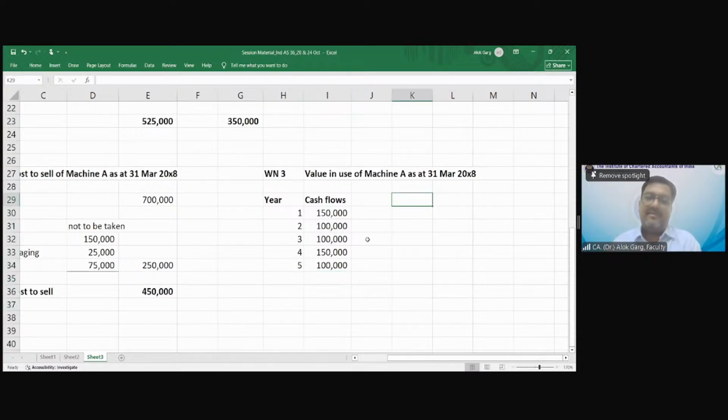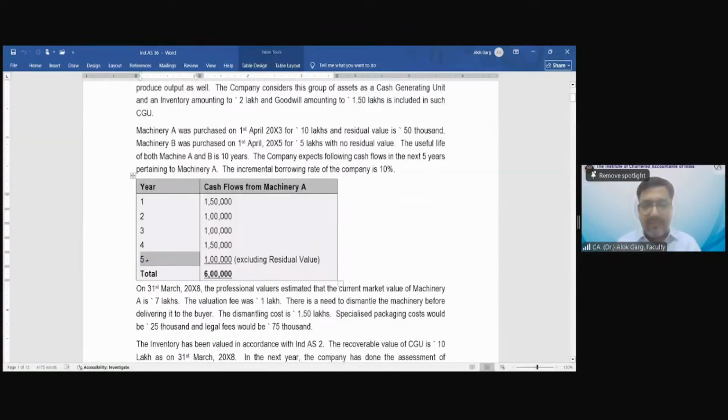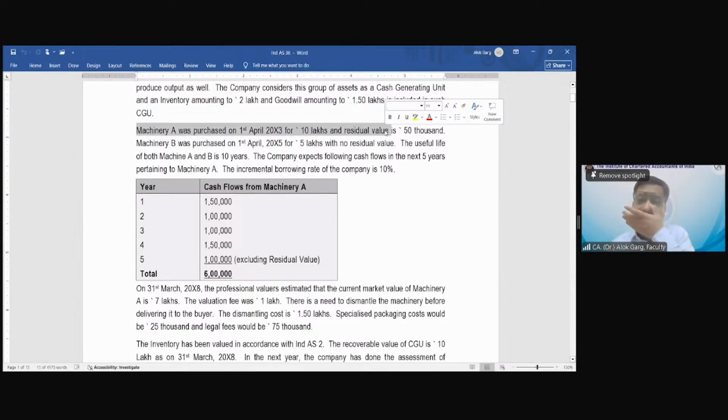Sir, residual value? Yes. So when you are solving this question, and I'm taking you to the question again, at the end of the 5 years, it is giving you cash flow of 1 lakh rupee. And it is also mentioned that it is excluding residual value. And when this machine was purchased on 1st April 20x3, the residual value was assumed to be 50,000, right?